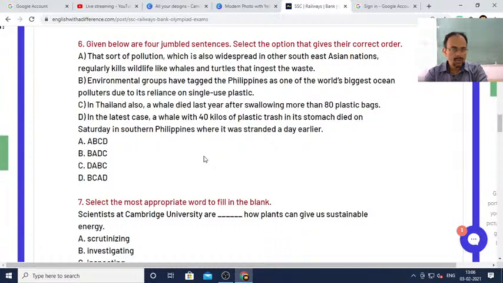In Thailand, also, in the latest case, a whale died shattered in southern Philippines where it was stranded a day earlier. In the latest case, a whale, in the latest case,